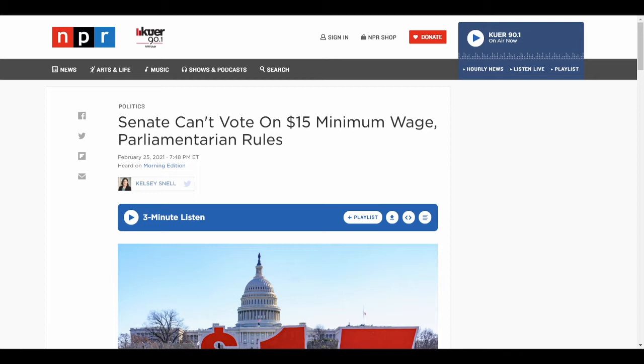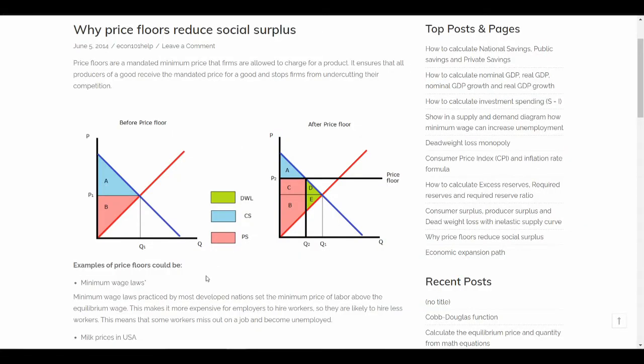contention in the Senate. Interestingly, the House included a $15 per hour minimum wage in their package, even after this parliamentarian ruling. This was mostly performative, as it will definitely be stripped from the Senate version, but before talking a little more about the politics, it's worth looking at why this is such an important issue.